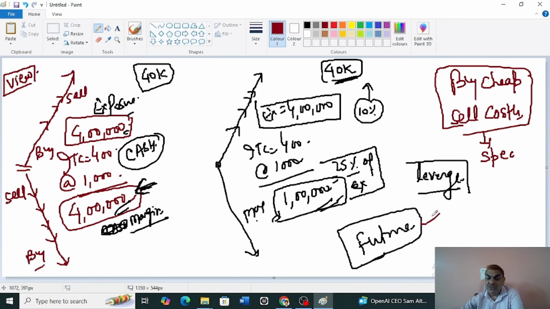So what happens in future? Everything is the same. Market goes up, you buy. Market comes down, you sell, the way you did in the cash market. But here in future, you have not paid for the entire exposure. You have paid a certain percentage of the exposure, which you can call the margin that I have paid. So first question, who decides the margin?